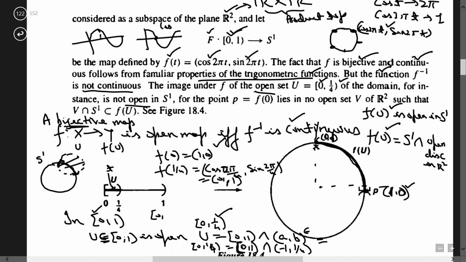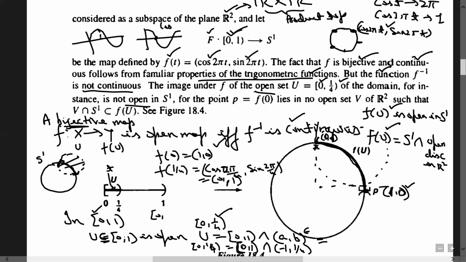So the endpoints have to be excluded. But in f of u, we have this (1, 0). In other words, this (1, 0) is not an interior point. Why is (1, 0) not an interior point of f of u?